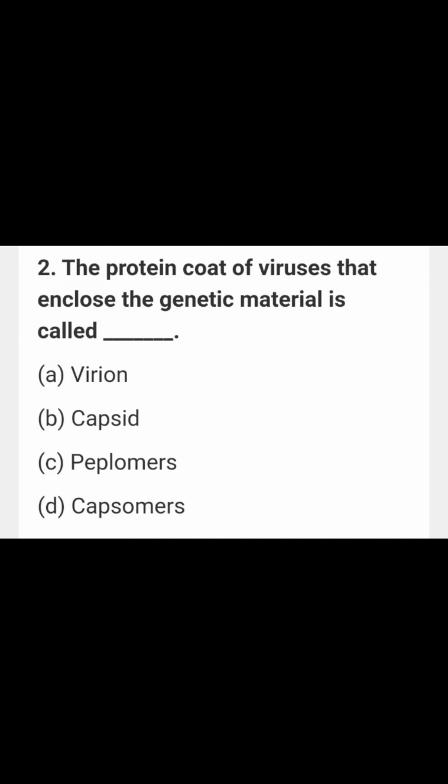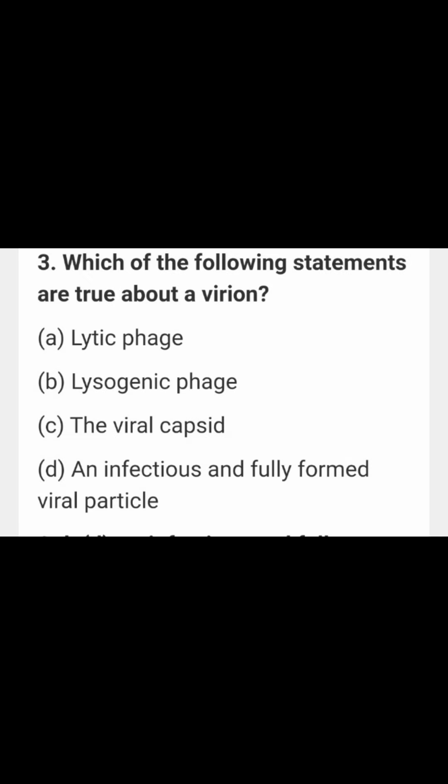The second one: the protein coat of a virus that encloses the genetic material is called as? What is the name of that protein coat which is enclosing the genetic material? Its name is capsid. Okay. And the next one: which of the following statements are true about a virion? I already told you the definition of virion. A simple, complete virus is known as the virion. Virion means it is an infectious and fully formed viral particle.